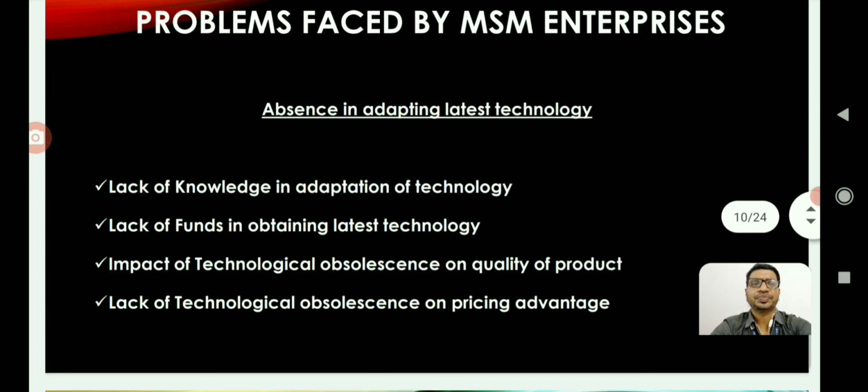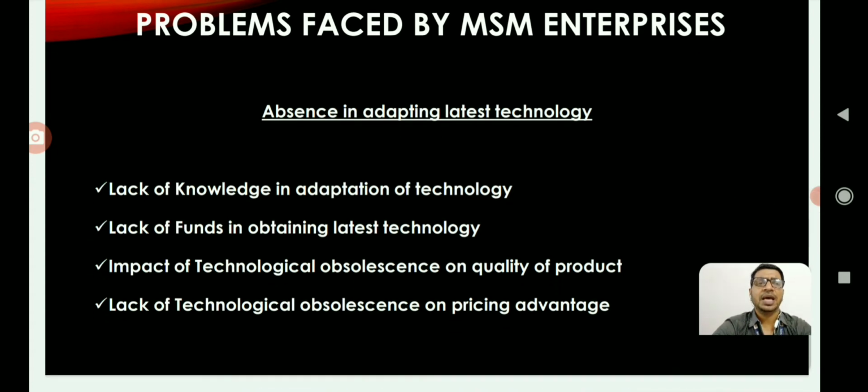Next one is options in adapting latest technology. Technological advancement may effectively work to produce the right quantity and right quality of products, but these small entrepreneurs may not adapt high technological advancements due to lack of funds and other reasons. First one is lack of knowledge in adaptation of technology.